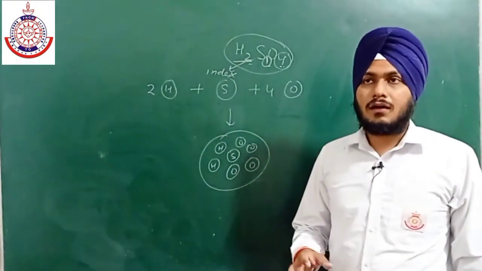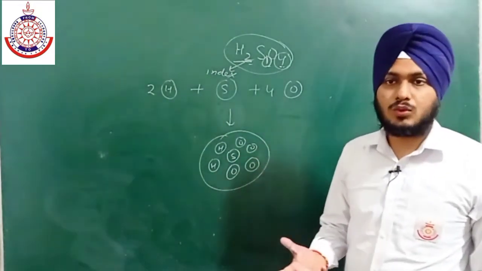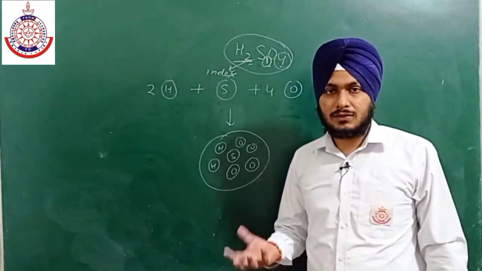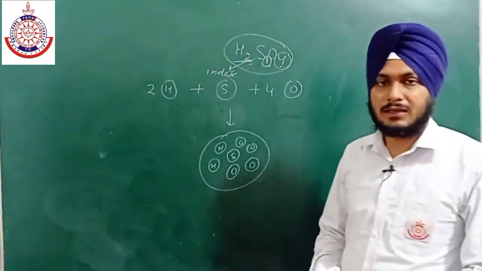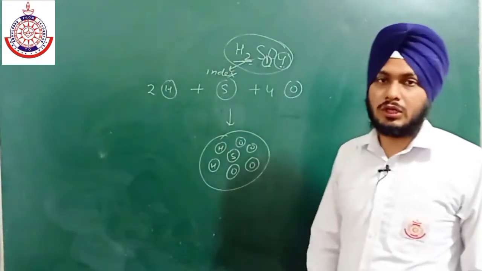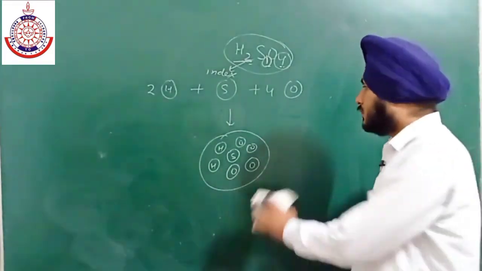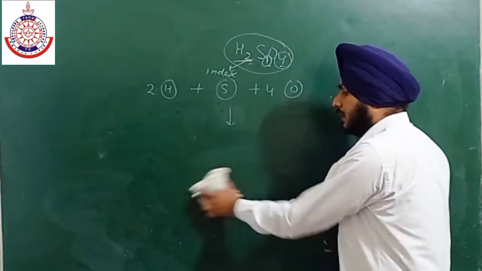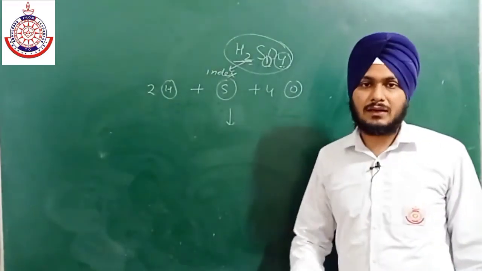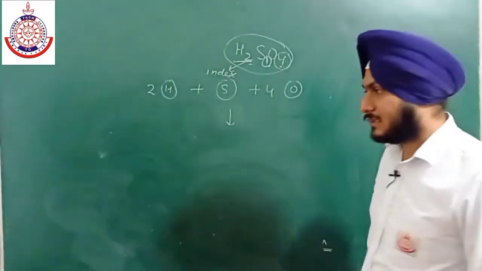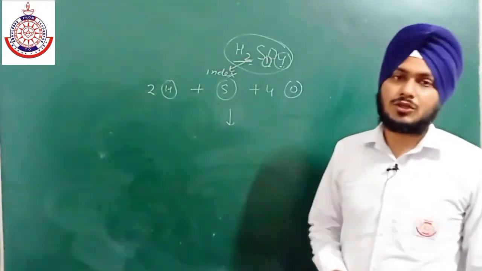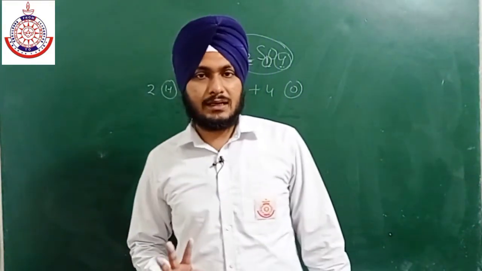If any atom is not able to exist independently, then it will combine with a similar atom to form a molecule. Some atoms can exist independently. So this statement is not correct that all atoms have independent existence, but this statement is true that all molecules have independent existence.